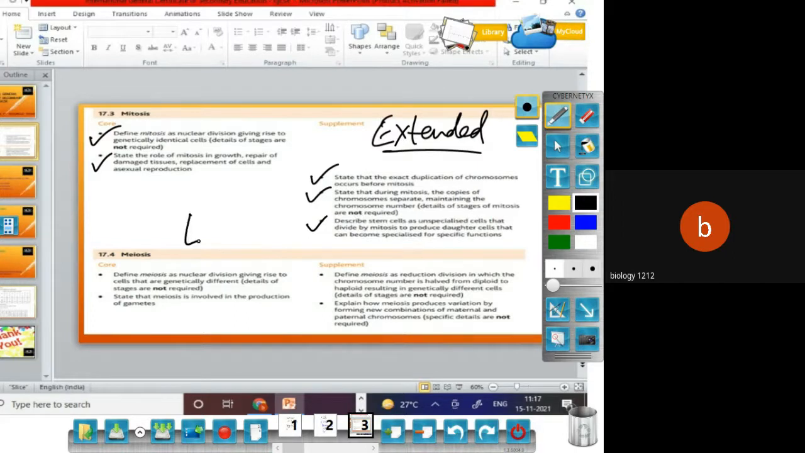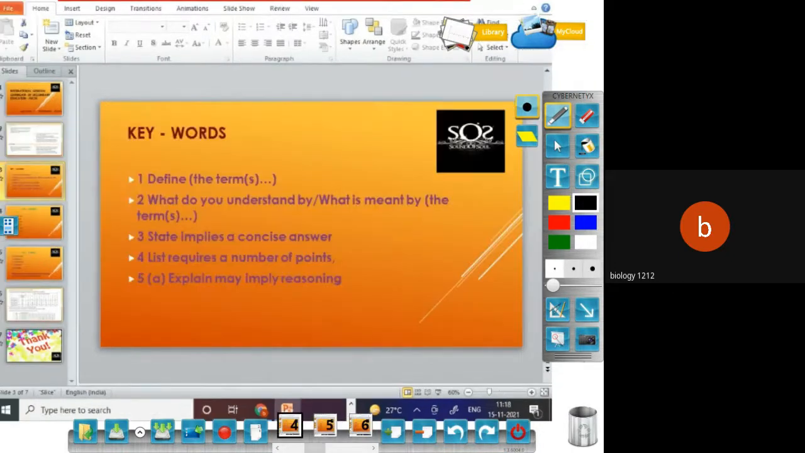Let's check another example here about meiosis. If you see again the meiosis, core students should learn or understand only about meiosis and the stages that are involved. Whereas an extended student defines meiosis, haploid and diploid is there, and explanation of the variation. This is what the extended student should know. When you are reading through your syllabus, please keep in mind whether you want to go for core or extended. Moving to the next one here is about the keywords.